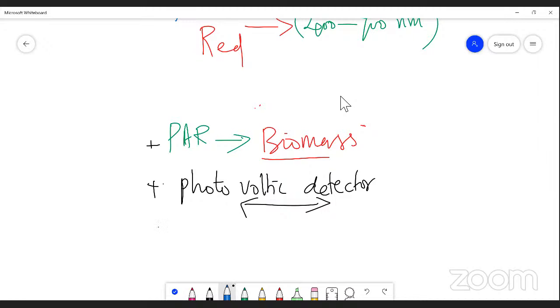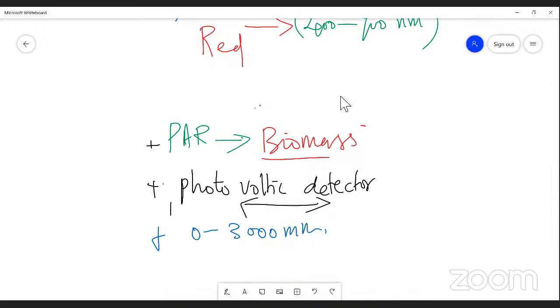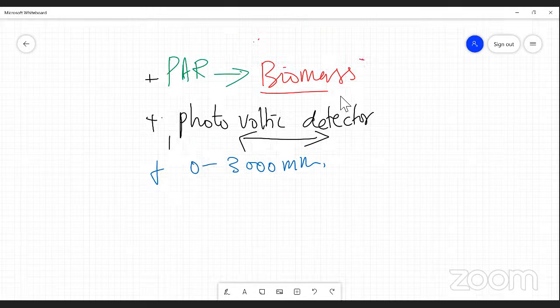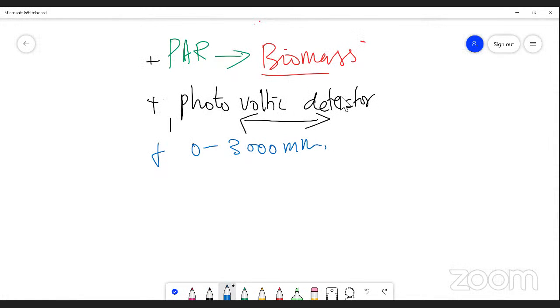Particularly, you can say in daytime, 0 to 3000 millimole. Whereas at midday, 1000 to 3000 is the maximum light used by green plants at midday, right? 1000 to 3000 millimole, right?